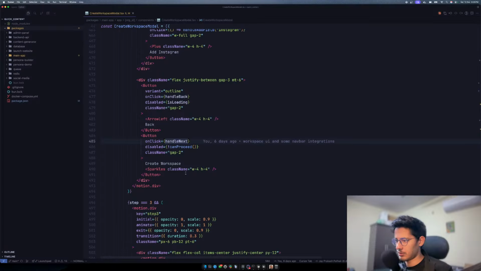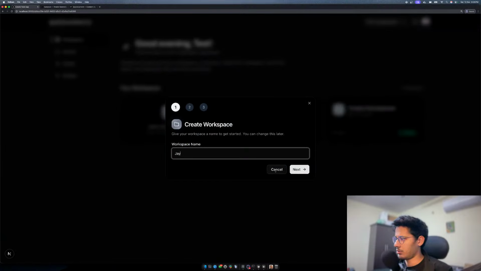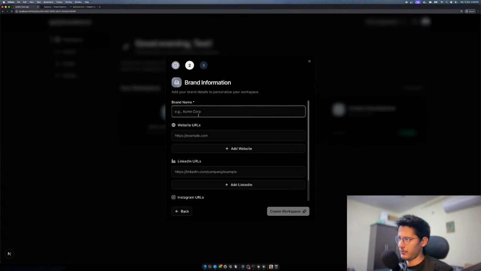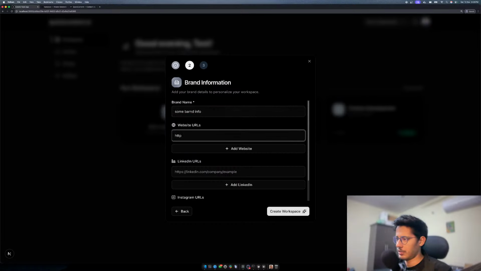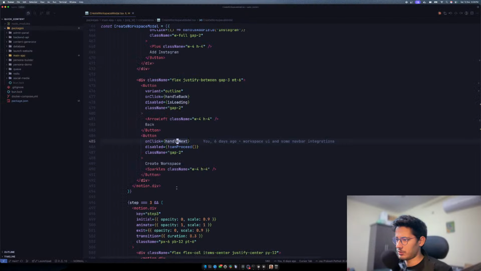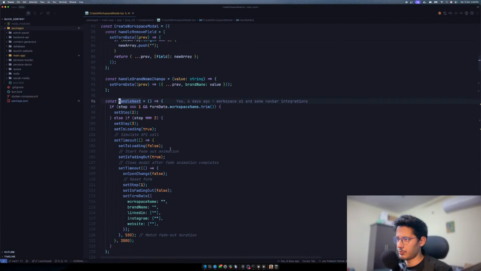Handle next. Wait, so we say next, and we give some brand info. We give a website, like https, some website, I don't know, and we say create workspace. So what happens when we create workspace? If the step was 1, you take them to step 2.